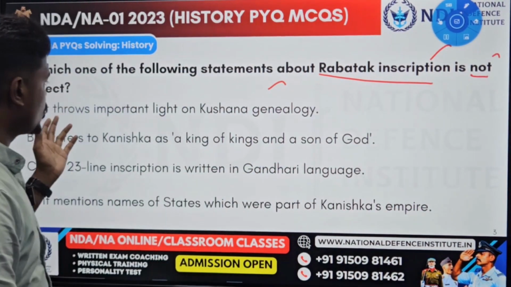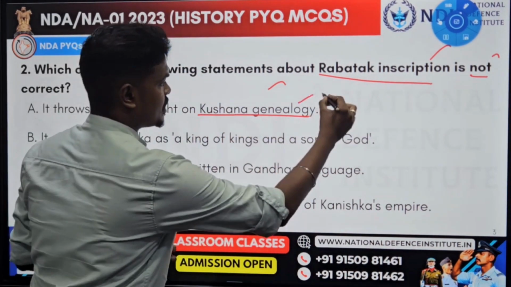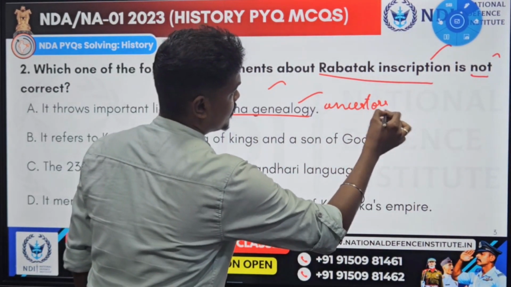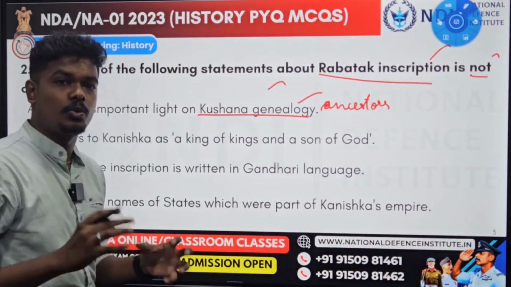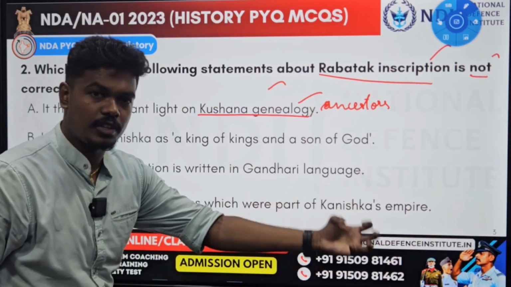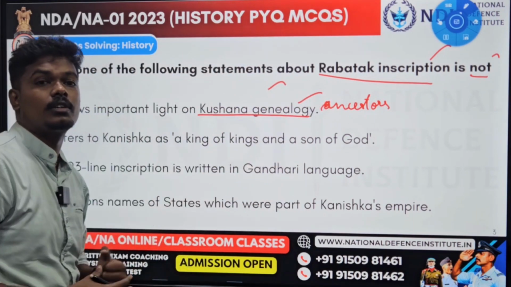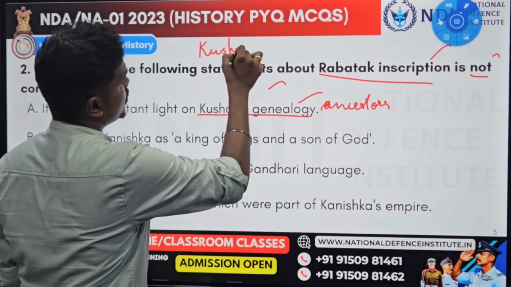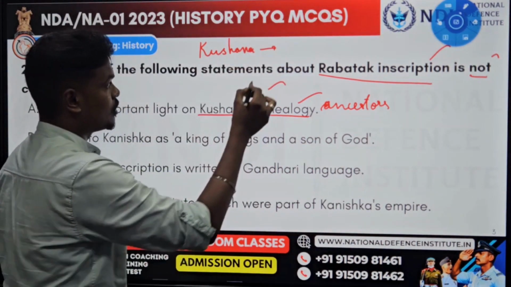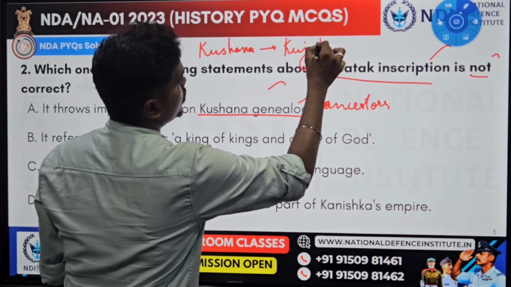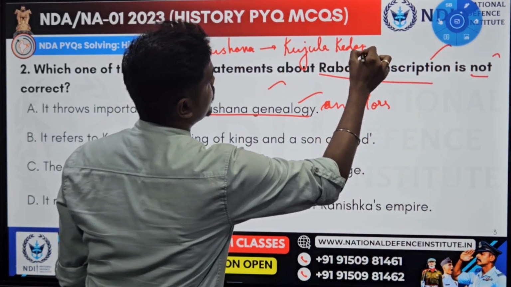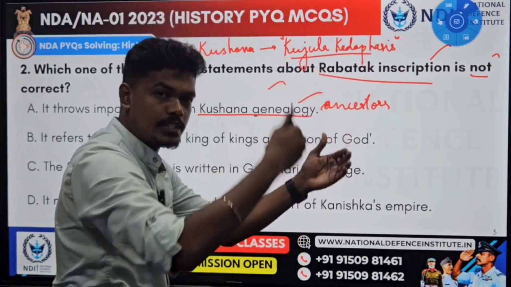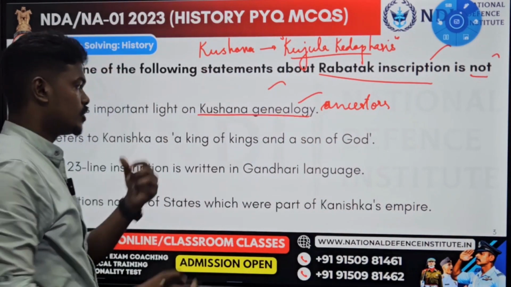See here first: it throws important light on Kushana genealogy, which means their ancestors. Yes, the first statement is right. The Rabatak inscription talks about who is the father, the grandfather and the great grandfather of the Kushana king Kanishka. You all know the Kushanas are from Central Asia. The Kushana Empire was founded by Kujula Kadphises. All the details, from Kujula Kadphises and his son and so on, are mentioned. The first statement is correct.